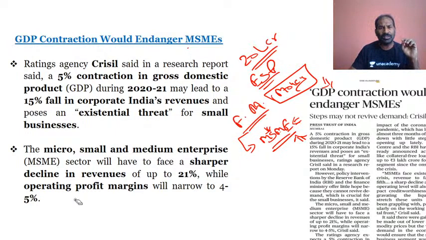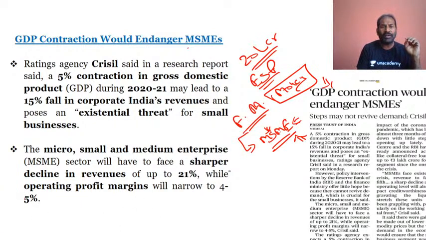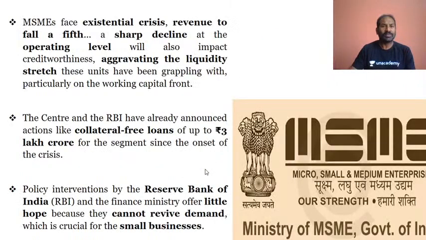And that is what is happening now, as per the rating agency CRISIL, which has come up with a research report saying that there would definitely be a sharper decline in revenues of 21 percent, and the profit margin coming down to 4 to 5 percent. And then the MSMEs will face an existential crisis, its revenue will fall to one fifth of it, and there would be a sharp decline in the operating level. So ultimately what is affected is the MSME, that is the micro, small, and medium enterprises. Liquidity is affected, the profit margin is affected, and the operating level is aggravating the liquidity itself.